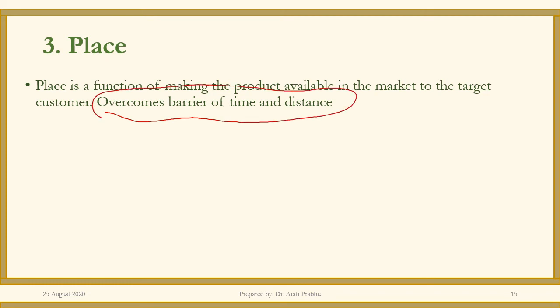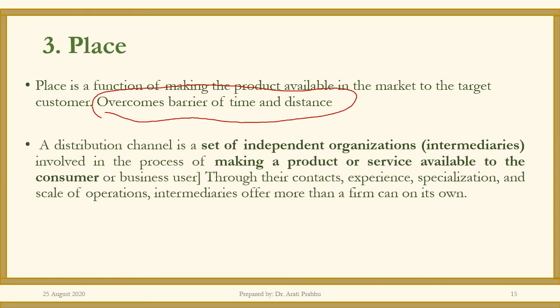So the barrier of time, making goods and services available at the time that they are needed, and distance, physically moving the goods from the marketplace to the homes of consumers. So place is the distribution channel which helps to overcome the barrier of time and distance.